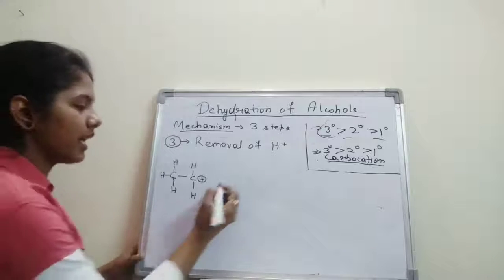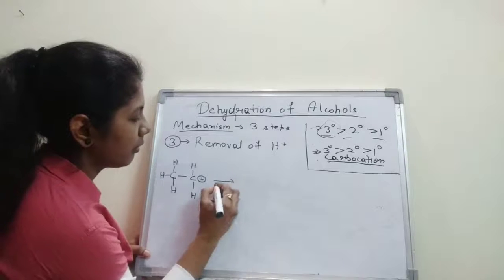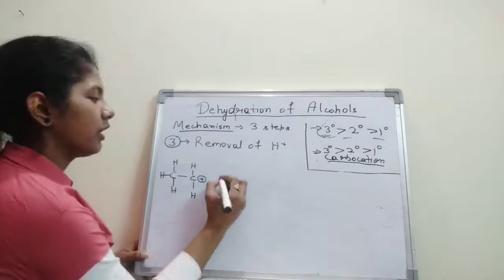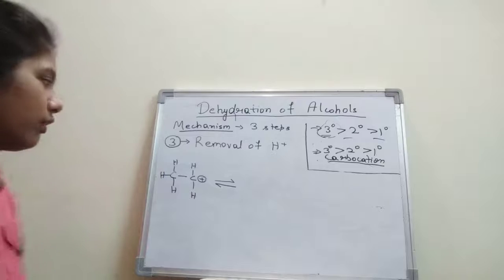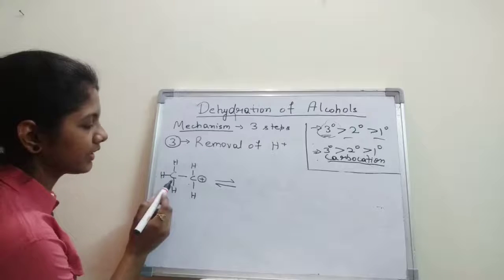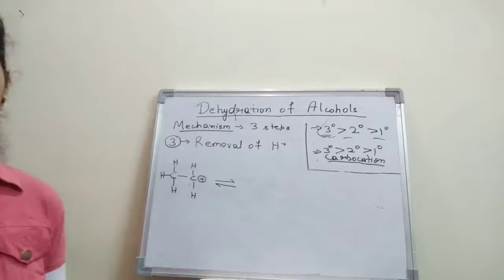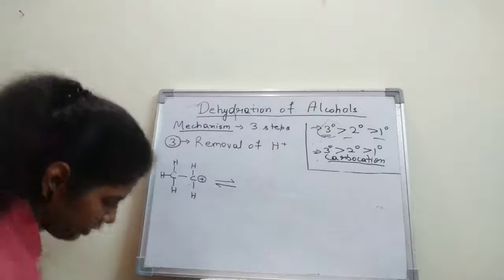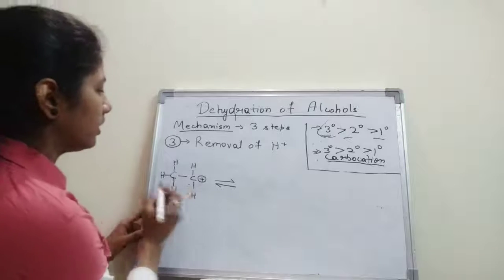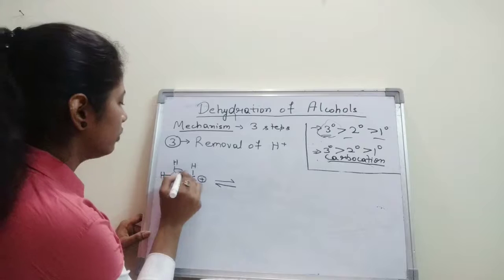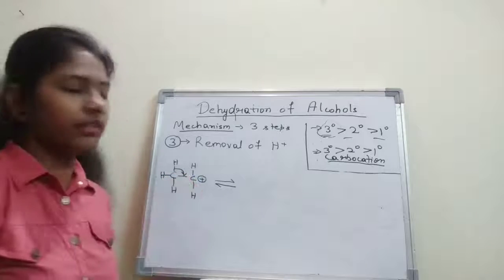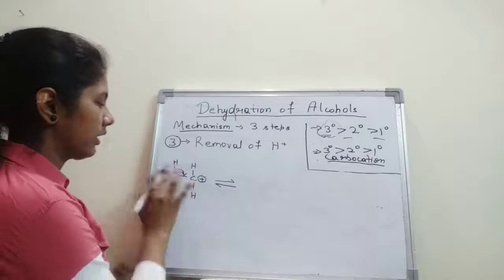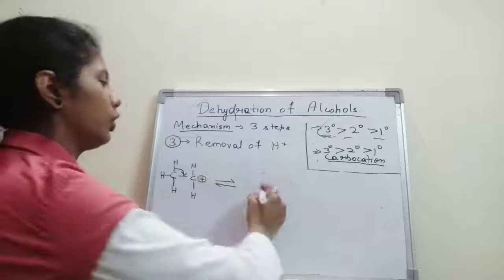Now what will happen in this step? Now in this step, minus H plus came, okay? H plus will be removed from the carbon which is directly next to the carbocation. So this hydrogen will be removed like this, right? It will give its electrons to this carbon like this, and the H plus will be removed. So what do we get here?